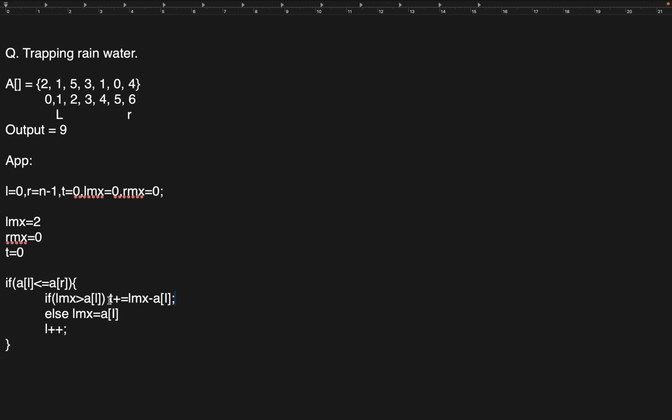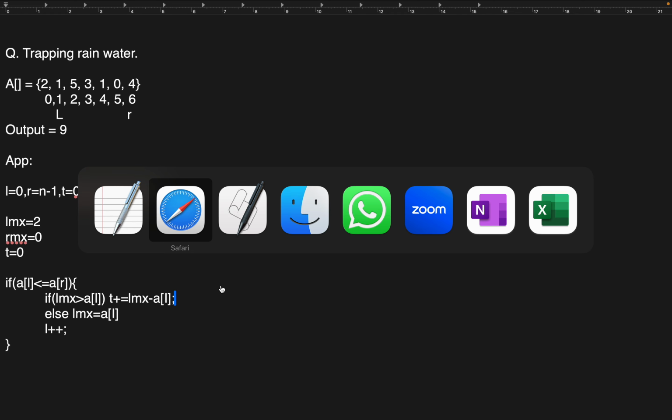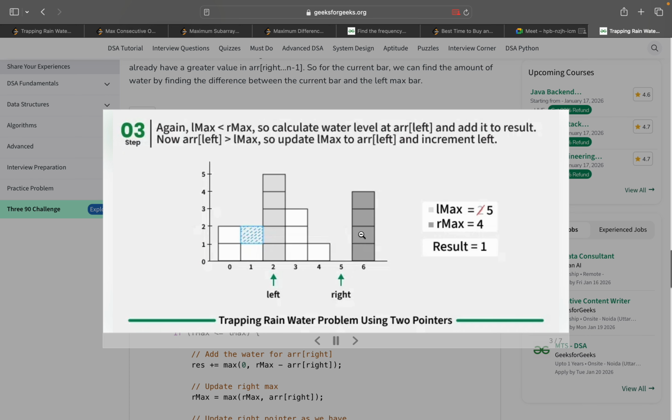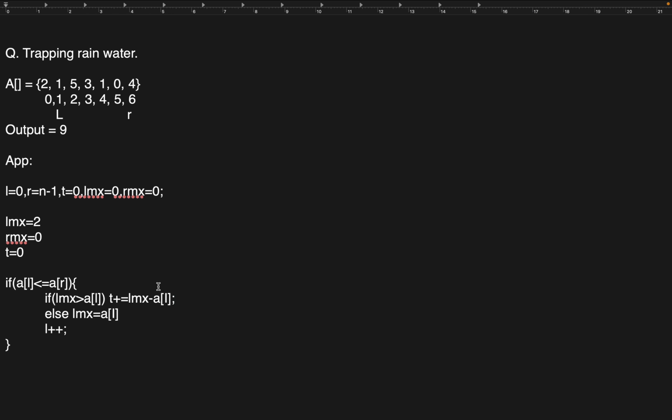Once open the diagram. See, here 2 blocks are there and 1 block is there, and here 4 blocks are there. So 1 water will definitely be stored. How can we calculate it? 2 minus 1. So we updated this condition, and now our total water is 1. We updated this and again increment the pointer.